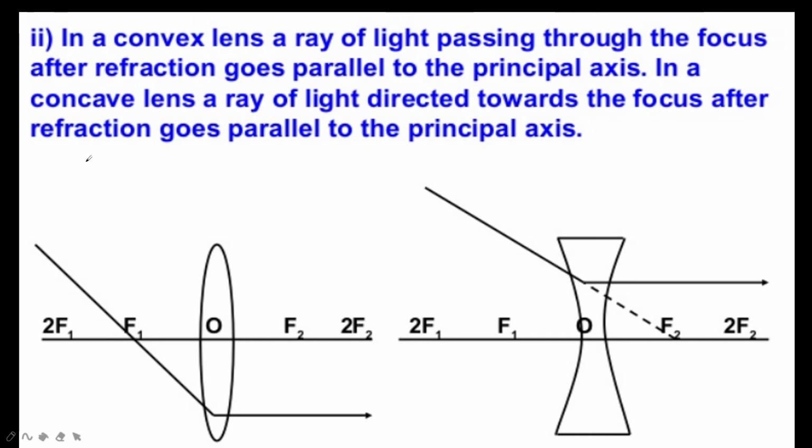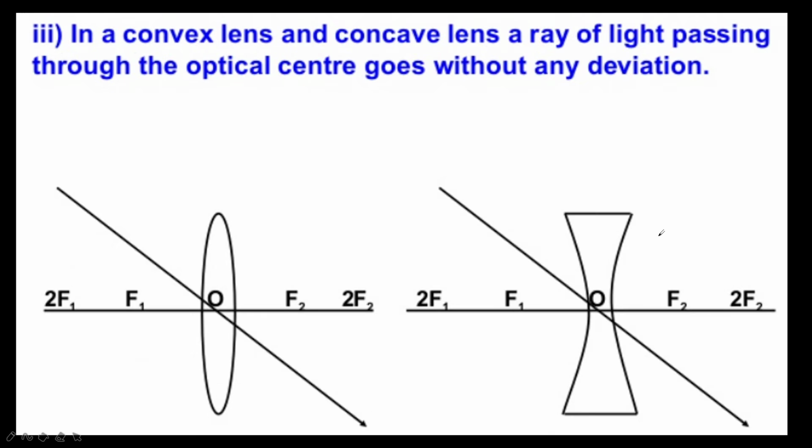Second rule: in a convex lens, a ray of light passing through the focus, after refraction, goes parallel to the principal axis. In a concave lens, a ray of light directed towards the focus, after refraction, goes parallel to the principal axis. These are the rules.